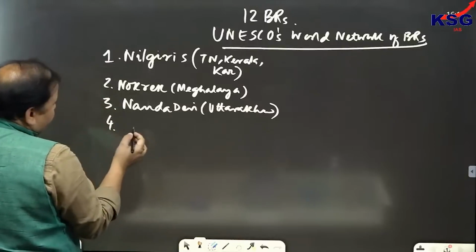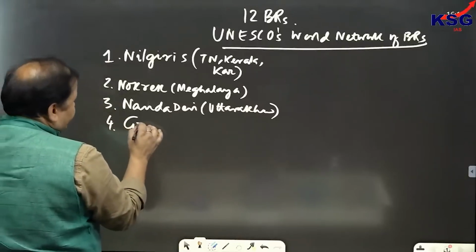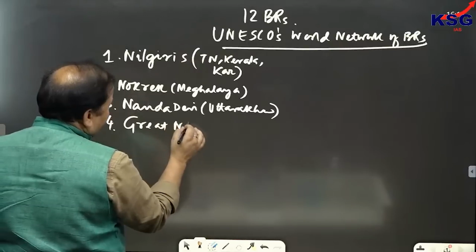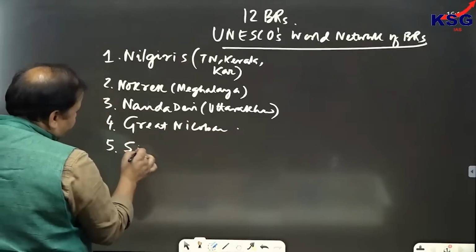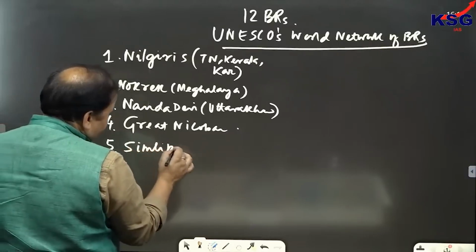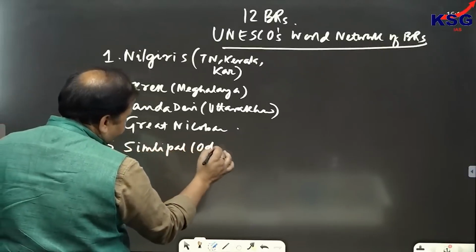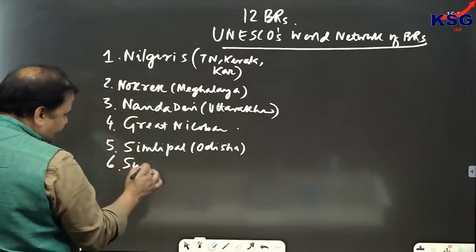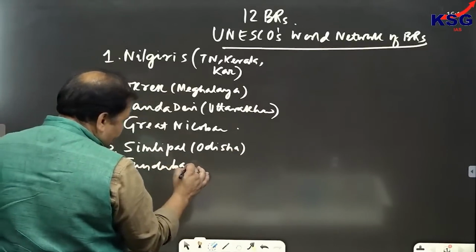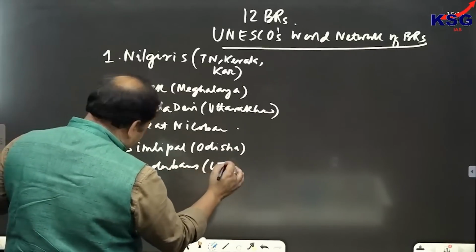Fourth is Great Nicobar. That's in the Andaman and Nicobar Islands, no need to mention. Fifth is Simlipal. Simlipal is in Odisha. Then sixth is Sundarbans. Sundarbans is in West Bengal.